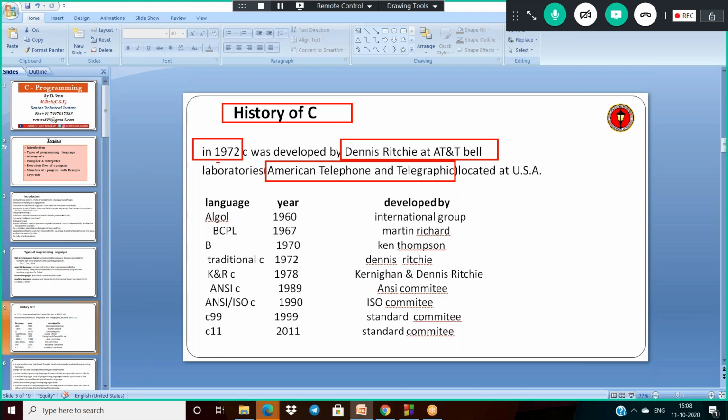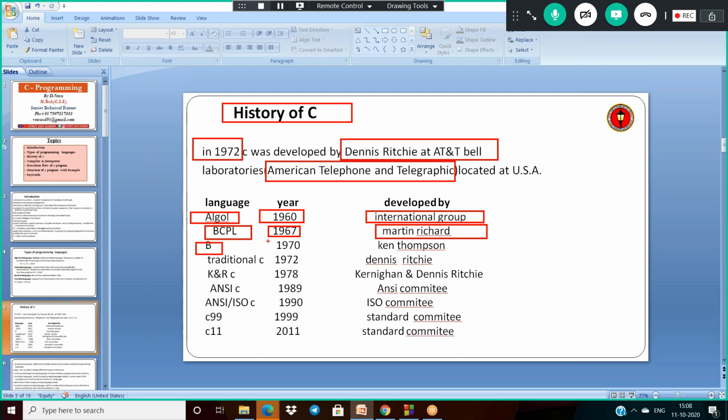Before C, is there any other language? Before C, some languages like Fortran were there. Anyway, I am giving all the languages from 1960 onwards. The language Algol was introduced in 1960. BCPL, Basic Combined Programming Language, in 1967, developed by Martin Richards.